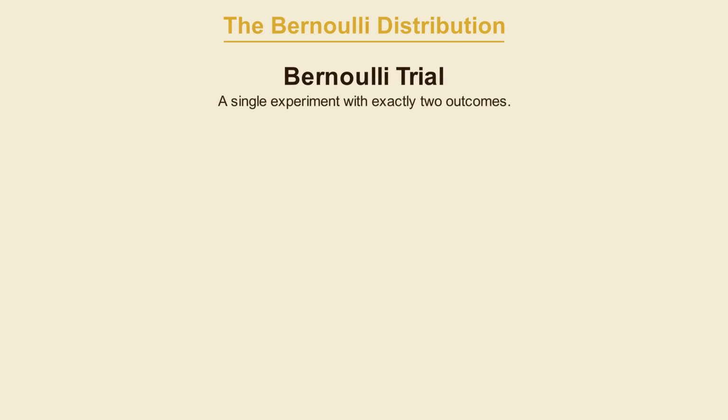Think about the simplest possible random experiment, one where the outcome is binary. It either happens or it doesn't. No middle ground, no third option. Think about a corporate bond. Over the next year, that bond either defaults or it doesn't. Here we have one trial, but two possible outcomes.